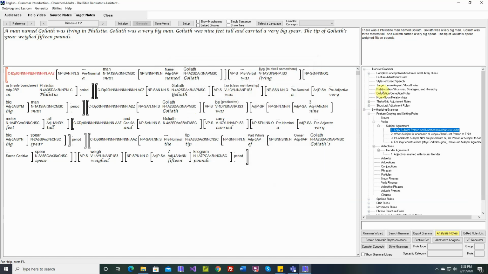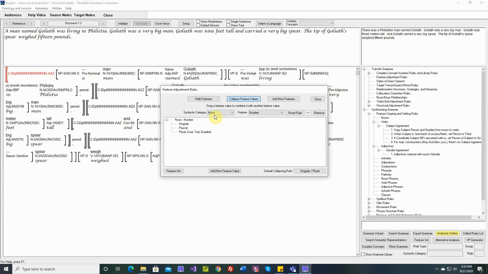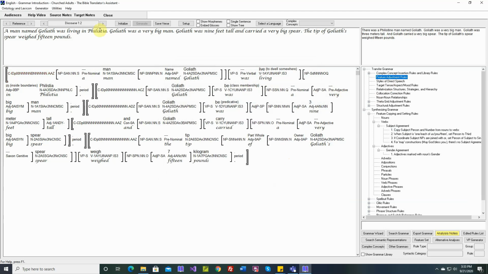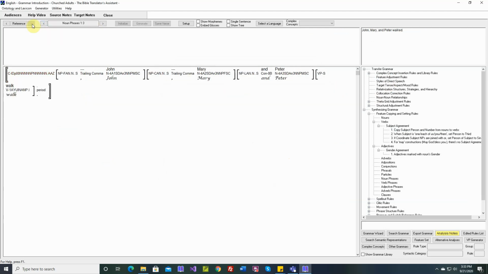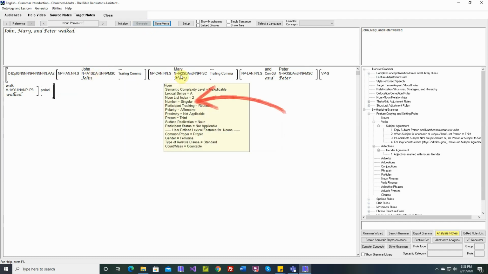And after it has that sum, then it will come here to the feature adjustment rules, and it will look at this feature adjustment rule, this feature collapsing rule for noun number. For example, let's go to noun phrases 1, 3. This is John, Mary, and Peter walked. If we generate this verse, we get John, Mary, and Peter walked. Okay, John is singular. You see there, singular. Mary is singular. Peter is singular.